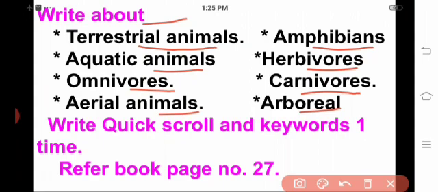Okay, children. Next, you see, write the quick scroll and keywords one time. Refer to book page number 27. This also you want to write in your homework note. Write neatly, children, and